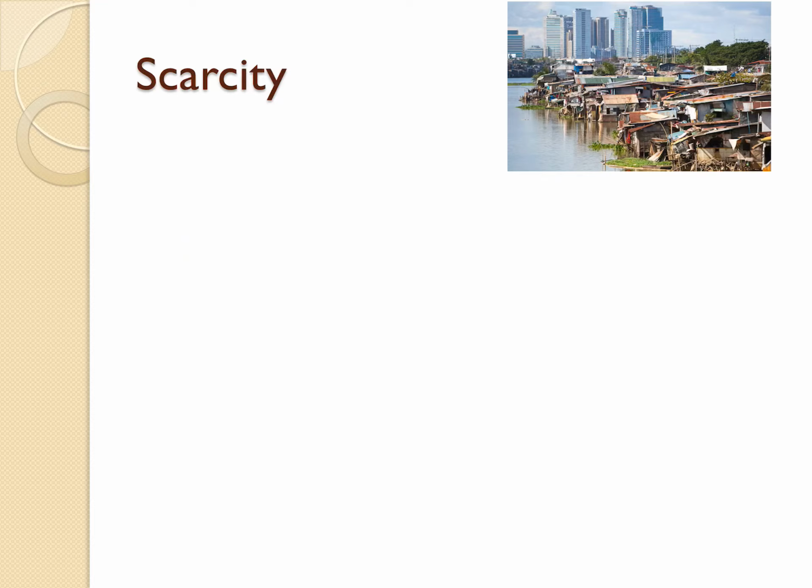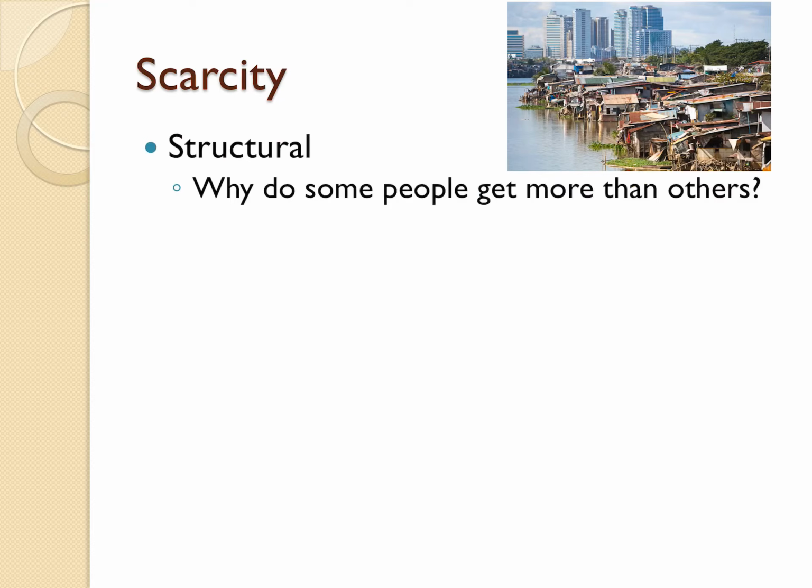The third scarcity, and this is the tougher one to talk about, probably one we should spend more time on, and probably a very important one, and that is structurally induced scarcity. This is the idea that there are disproportionate pizza slices because of some system that says you get this much, you get this much. The question becomes, why do some people get more than others?